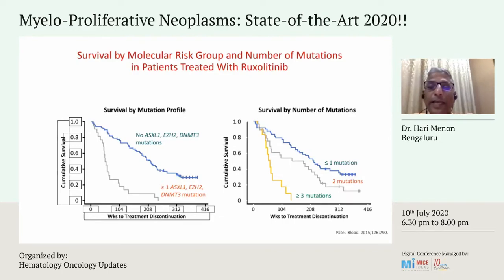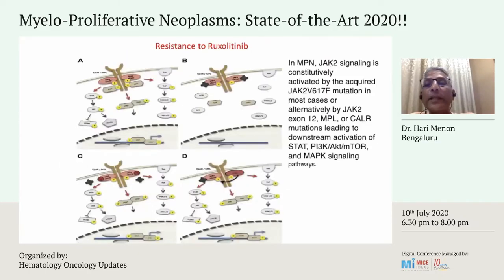So each of them impacting the outcomes in these patients. So you have intrinsic ruxolitinib resistance, one would say, when you have these kind of mutations in the patient. So what are the things that actually result in resistance? So in myeloproliferative neoplasms, the JAK2 signaling pathway is constitutively activated, we know that.